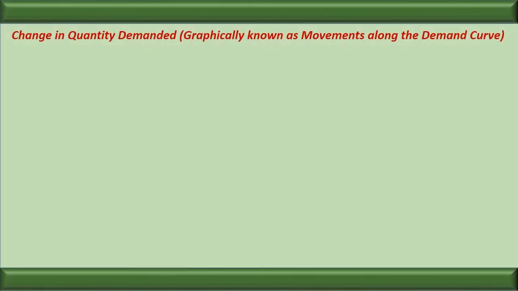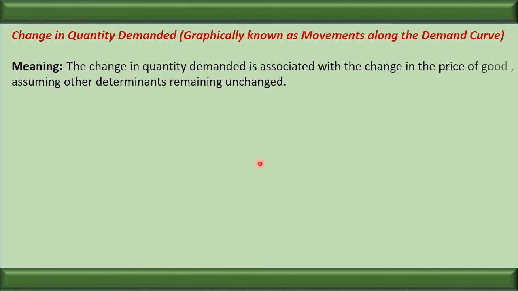Let us discuss the next topic, that is change in quantity demanded. It is also called movement along the demand curve. Very important topic. Most of the time the topic can be asked. Let us see the topic. Firstly, we should know the meaning. Change in quantity demanded is associated with the change in price of the goods, assuming other determinants remain unchanged. So change in quantity demanded is associated with the change in price of the goods.